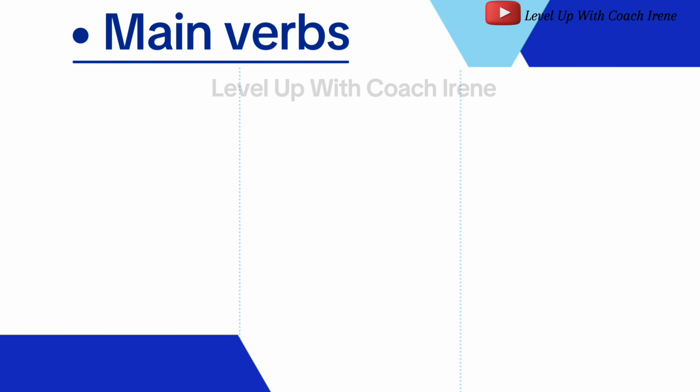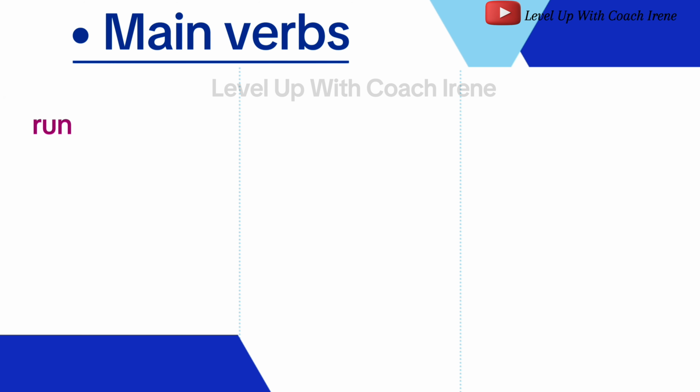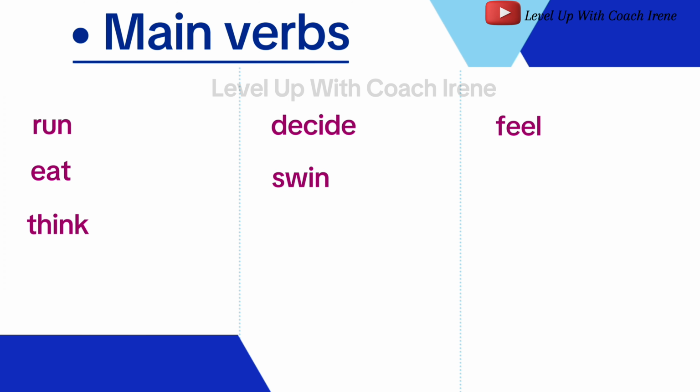Main verbs are the verbs in a sentence that show the primary action or state of being. They carry the main meaning and can stand alone in a sentence. Examples are verbs like run, eat, think, decide, swim, feel, like.